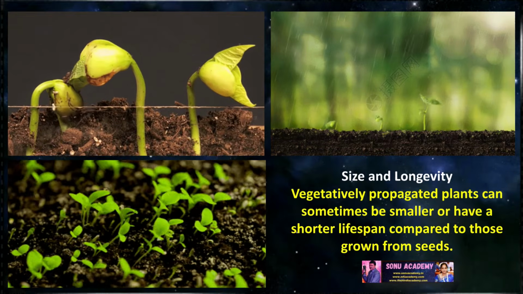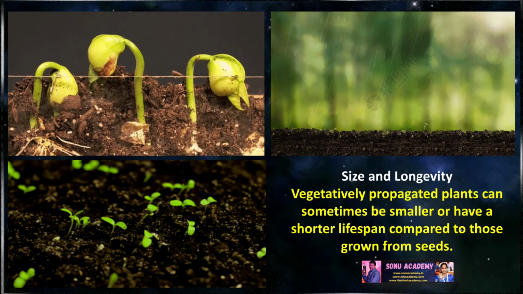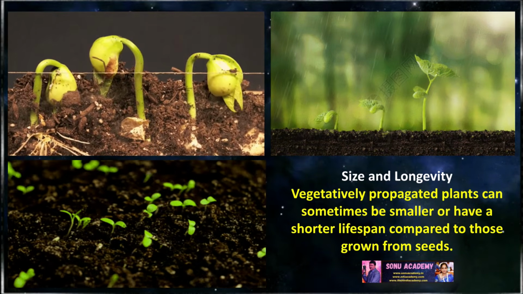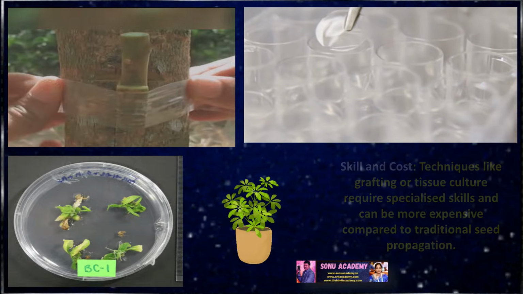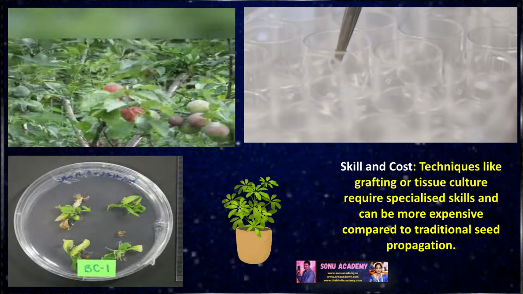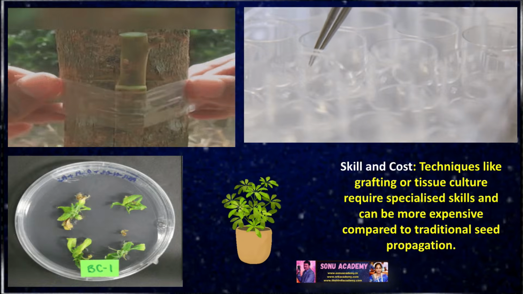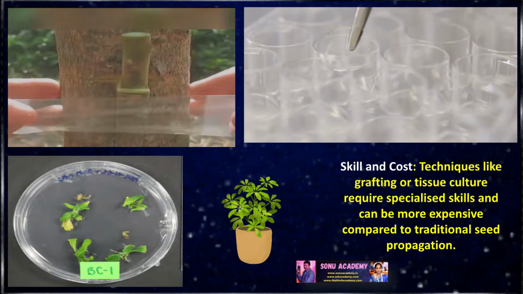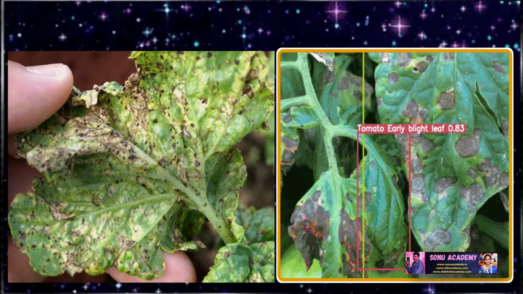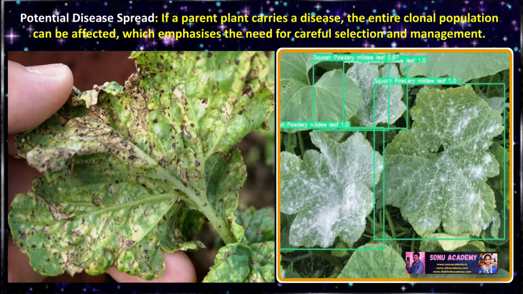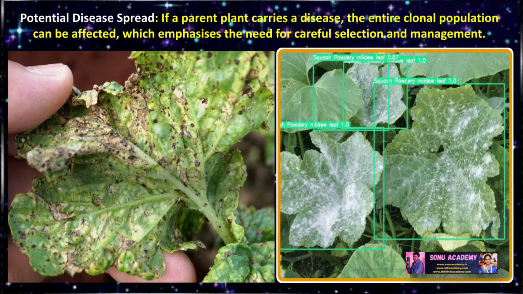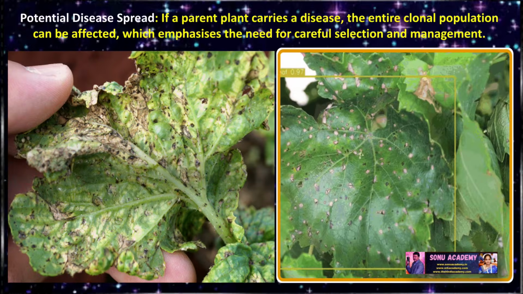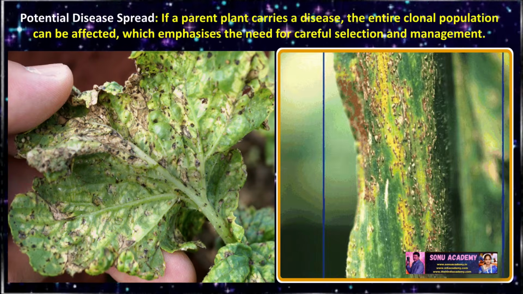Size and longevity. Vegetatively propagated plants can sometimes be smaller or have a short lifespan compared to those grown from seeds. Skill and cost. Techniques like grafting or tissue culture require specialized skills and can be more expensive compared to traditional seed propagation. Another type of disadvantage is potential disease spread. If a parent plant carries a disease, that entire clonal population can be affected, which emphasizes the need for careful selection and management.